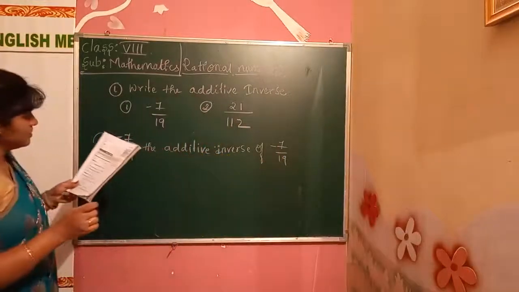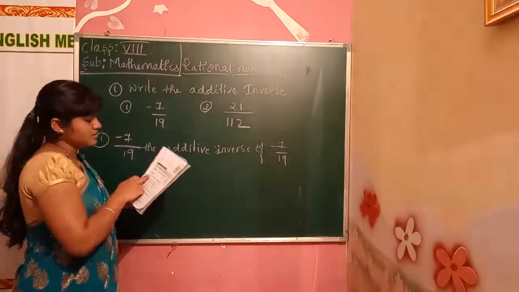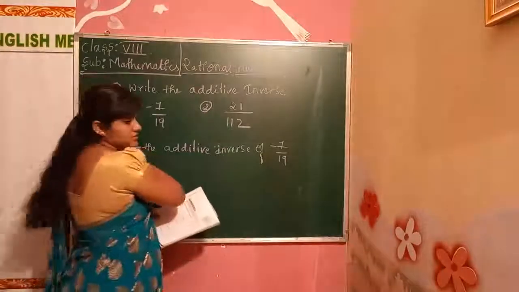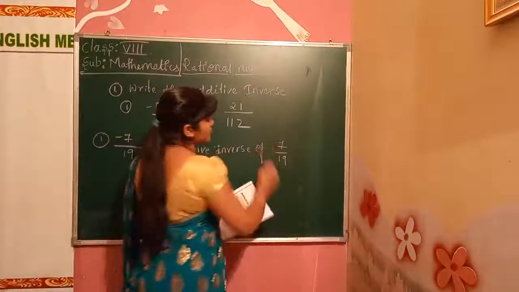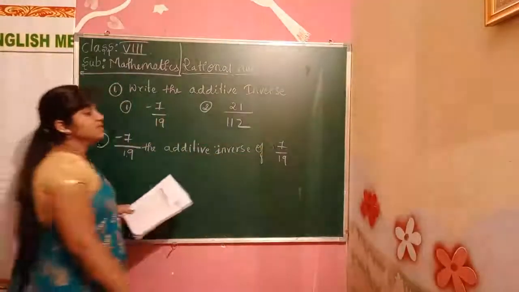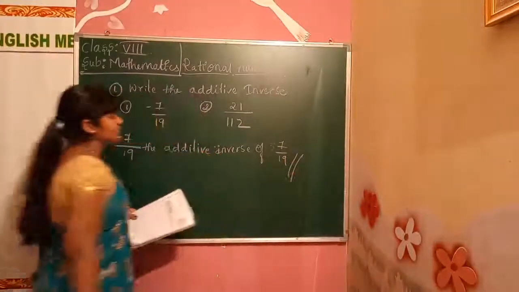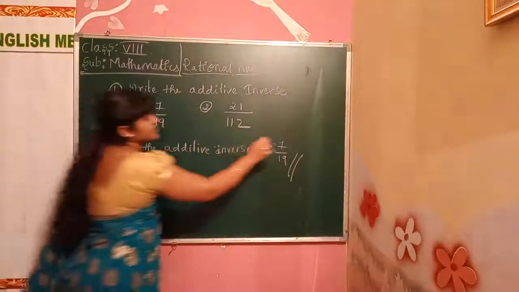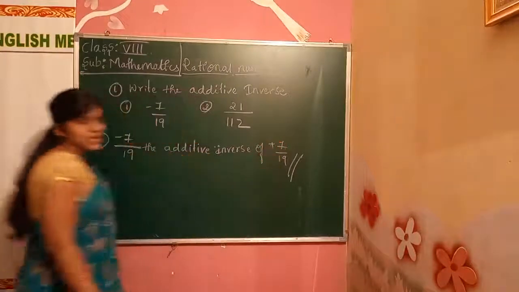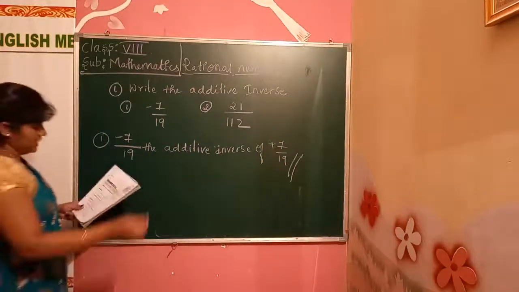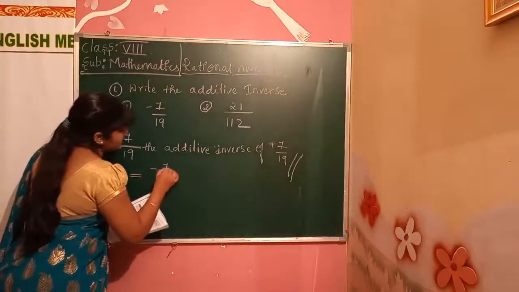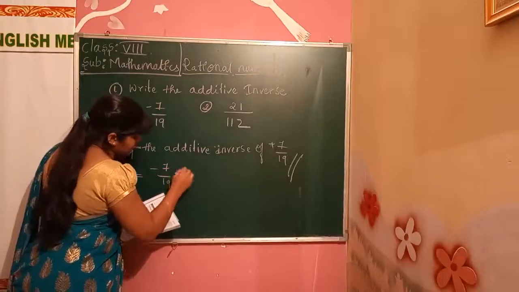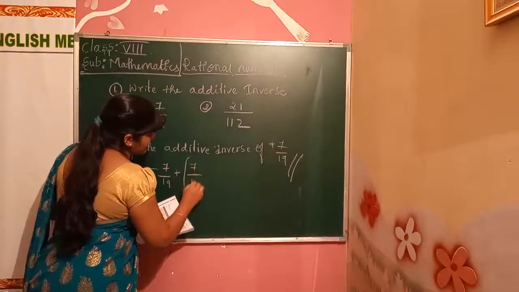Only the sign will change. Here minus is there, it will convert into plus: 7 by 19. After that we have to solve minus 7 by 19 plus 7 by 19.